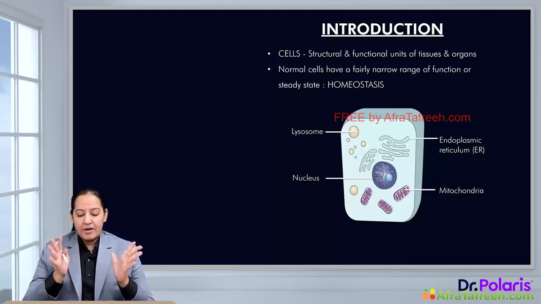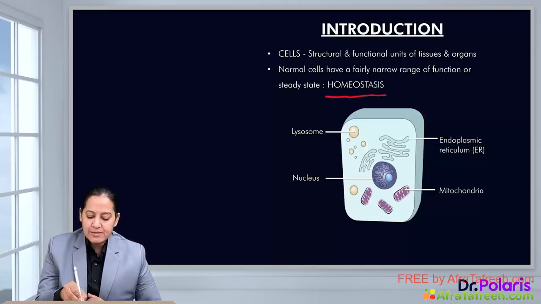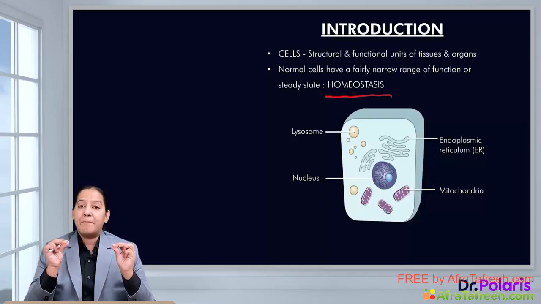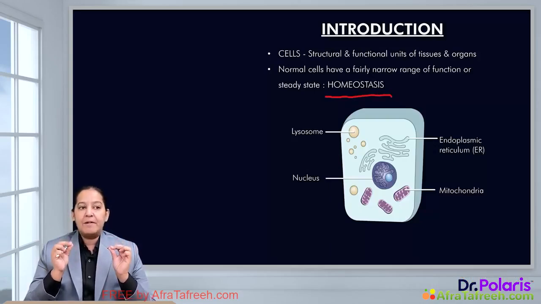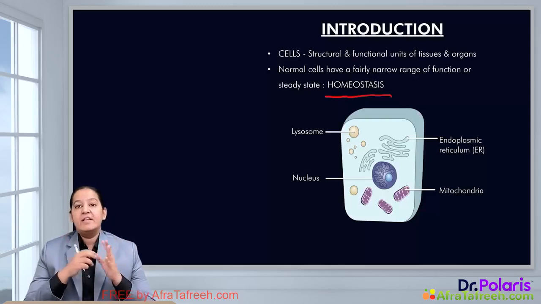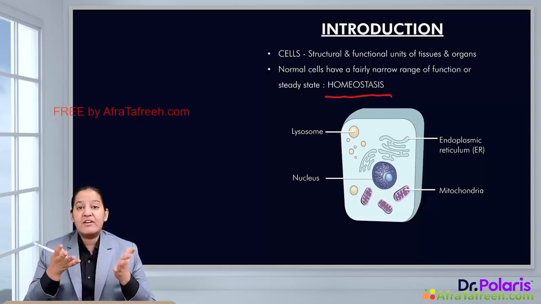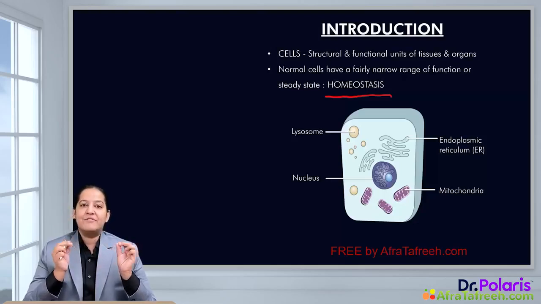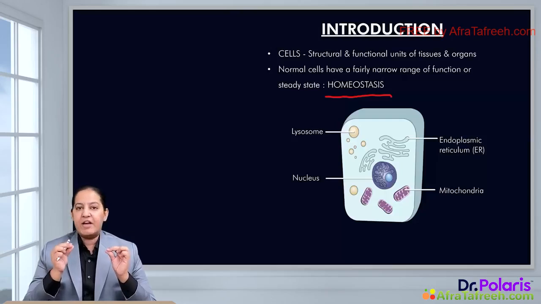Normally, all cells are in homeostasis. What do you mean by homeostasis? Each cell is assigned a particular function and a particular structure. So, all the cells in the human body are performing their own job. For example, the cells of the salivary gland do the function of secretion, secreting the saliva. The cells of the intestine and stomach do the function of absorption. Likewise, different cells in the human body are doing different functions which are particularly assigned to that cell, and they have a particular structure. This is known as homeostasis.